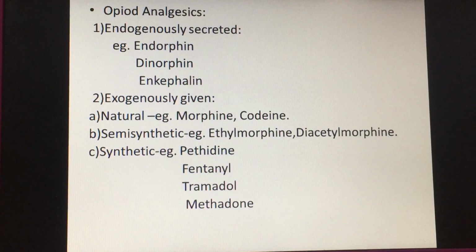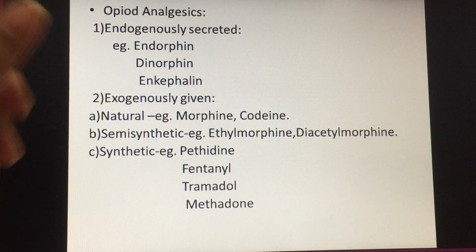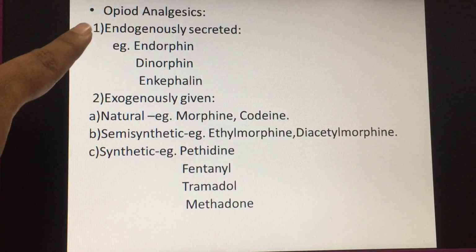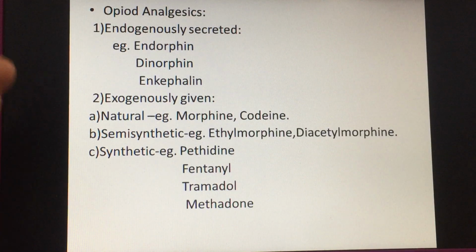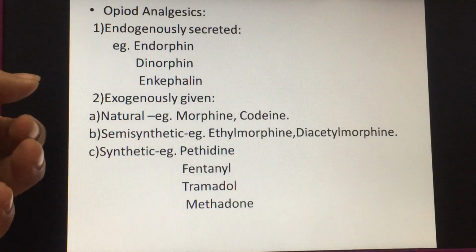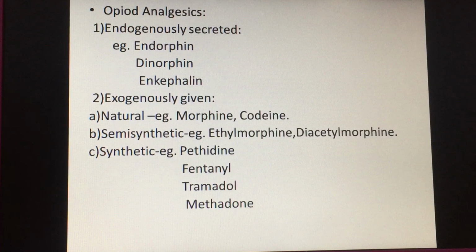Now, whenever a person experiences pain, the person can tolerate the pain up to some extent because of endogenously secreted opioid analgesics, which are endorphin, dynorphin, enkephalin. And after a certain threshold, the patient cannot tolerate the pain. Therefore, opioid analgesics need to be given externally. So these are exogenously given.